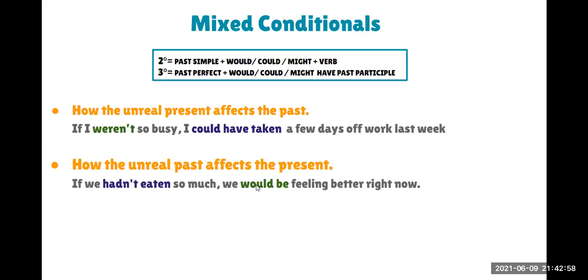Okay, as you can see, we are mixing the tenses here. So we said that we use the second conditional here, the first clause of the second conditional, and in this part of the sentence, we use the structure of the third conditional, right, for the result. And in this one, which conditional is this? The third conditional, and here we have the second, right? As you can see, we are mixing the sentences.